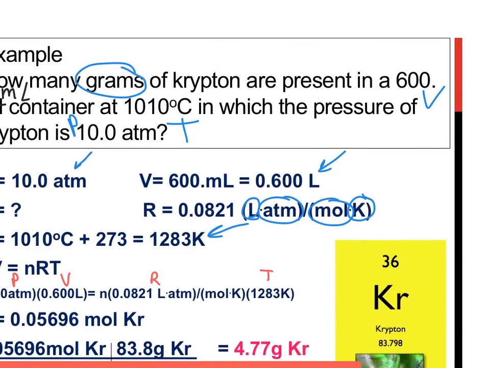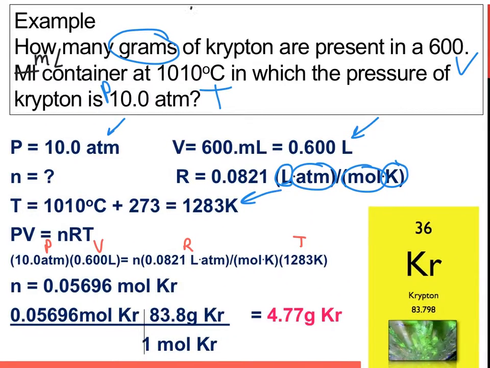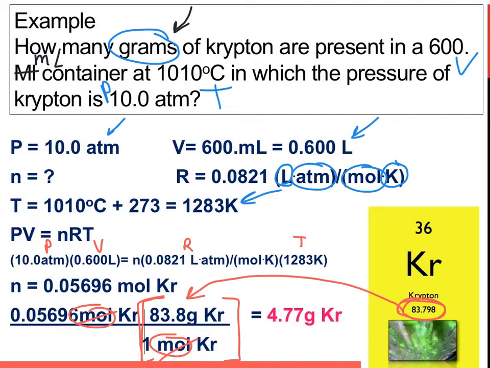Okay, so if we want to put this into grams, because that's what we're looking for in the problem up here, we have to take this and use our mole to grams ratio. We used a molar mass ratio before. In this case, it's flipped so that our units here, moles, can cancel out. So we looked on the periodic table and got the molar mass of krypton, and it's not Kr2, it's just Kr, so we took that value and plugged it in here. You multiply those two numbers and you get a value of 4.77 grams.